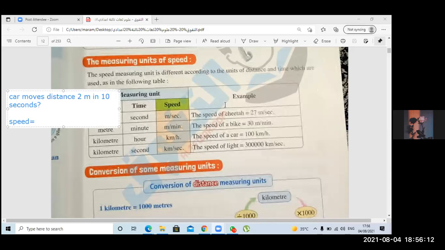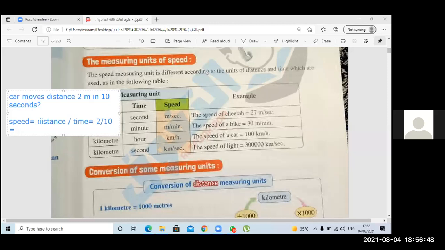Speed equals distance divided by time. So speed will equal 2 divided by 10.